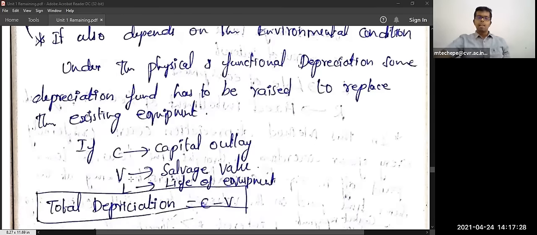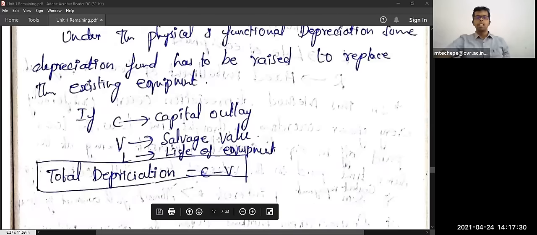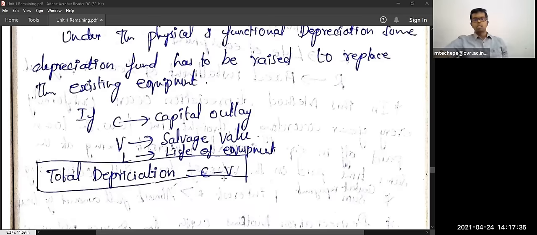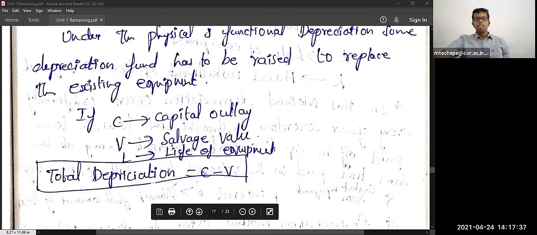How to calculate the total depreciation? It is capital cost minus salvage value. Capital cost minus salvage value, that is the total depreciation cost. So if the total capital outlay is 1 lakh, the salvage value may be 10,000 or 20,000. So 1 lakh minus 20,000 means 80,000.